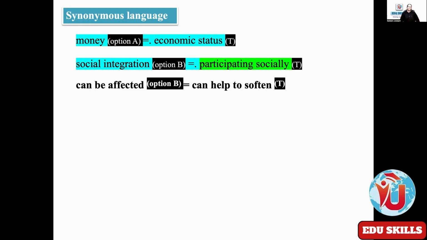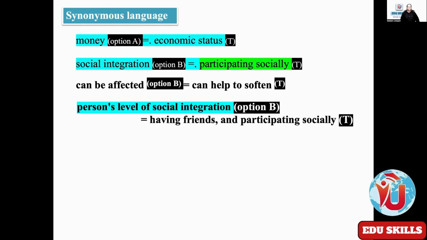And social integration. Option B speaks about social integration, and the synonymous language used in the text is participating socially. And can be affected. Option B uses can be affected. Text says can help to soften. And person's level of social integration. Option B speaks about person's level of social integration. And the text says having friends and participating socially.